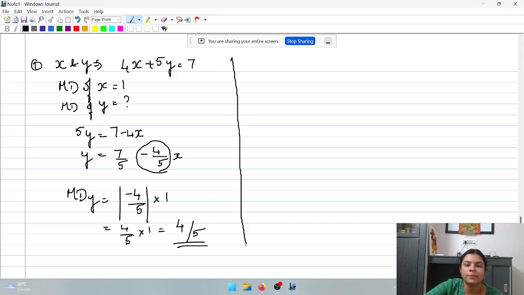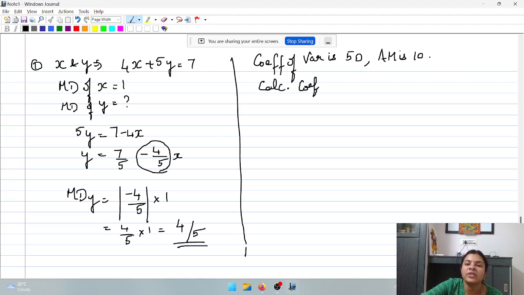Now in the same question, if they give you the same equation, let's take the coefficient of variation as 50 and the arithmetic mean as 10. Calculate the coefficient of variation of y.